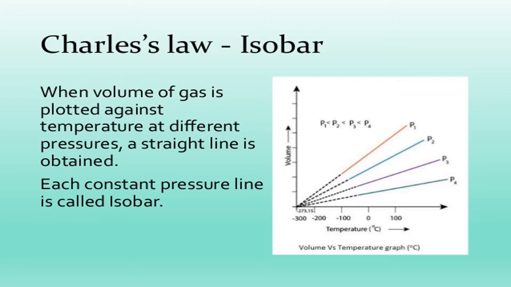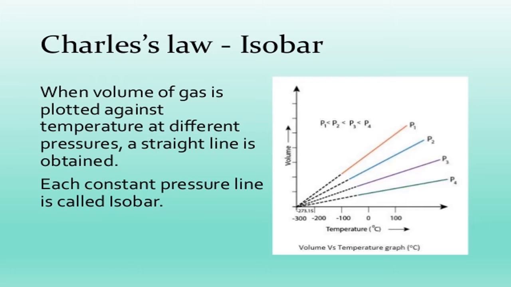This is a graphical representation of Charles's law. In Boyle's law, we did a graphical representation where temperature was constant. Therefore, those graphs were called isotherms. Iso means the same, therm is temperature. Here, we are keeping the pressure constant. Therefore, these graphs are called isobars. Bar stands for pressure; it is one of the units of pressure. Therefore, same pressure: isobar.